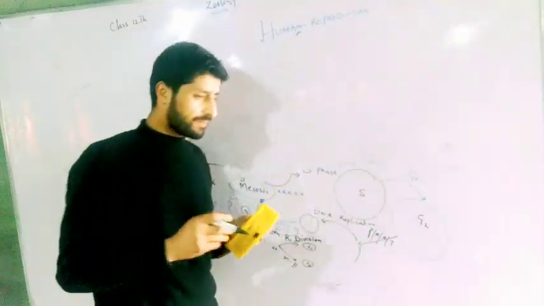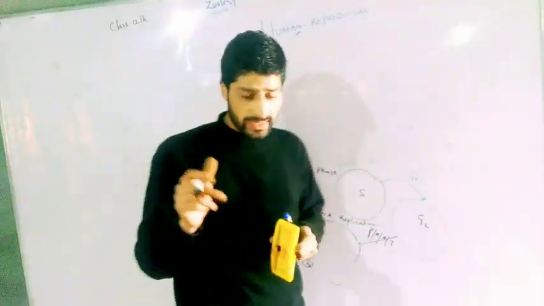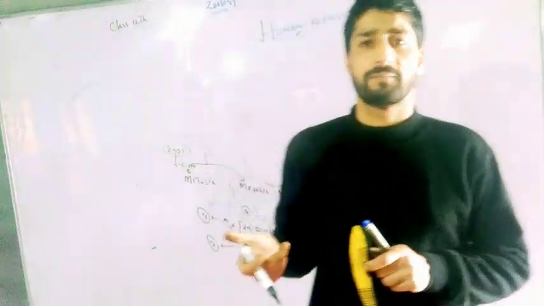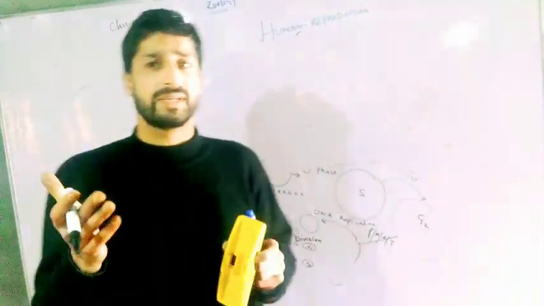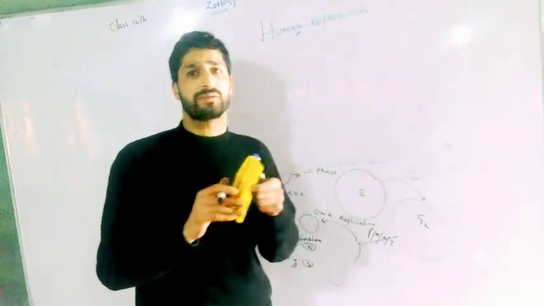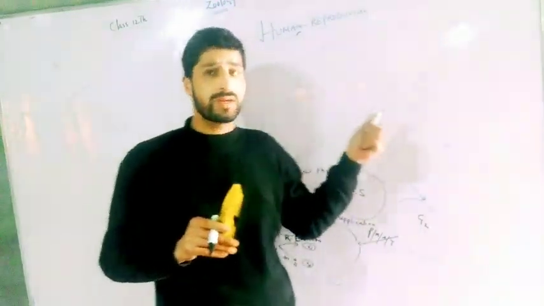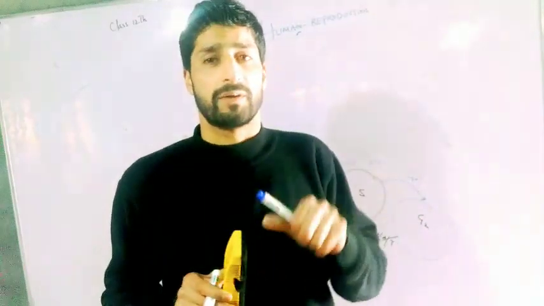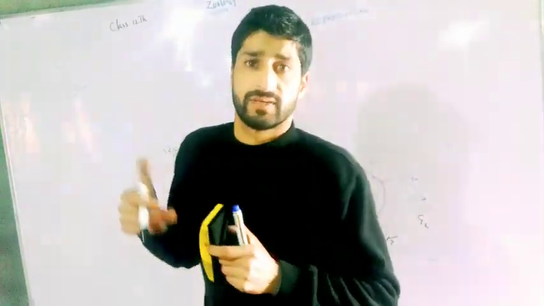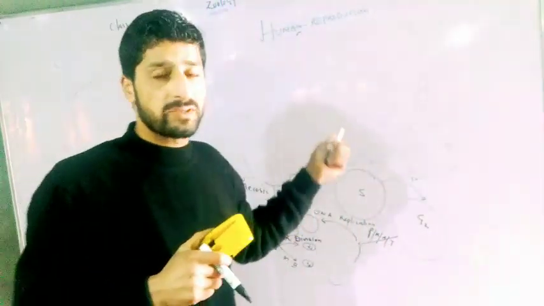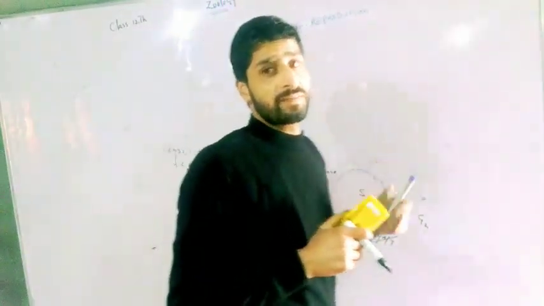But for now, as a quick recapitulation, I have taught you that in males there is a male reproductive system, and in females there is a female reproductive system. The male reproductive system is responsible for the formation of sperm cells, and the female reproductive system is responsible for the production of egg cells.